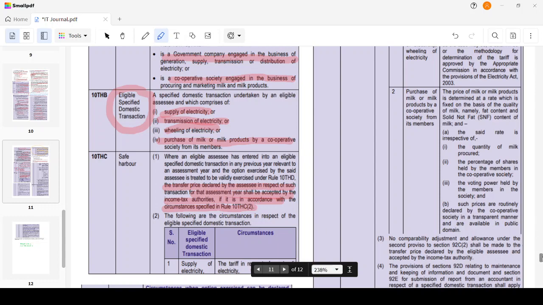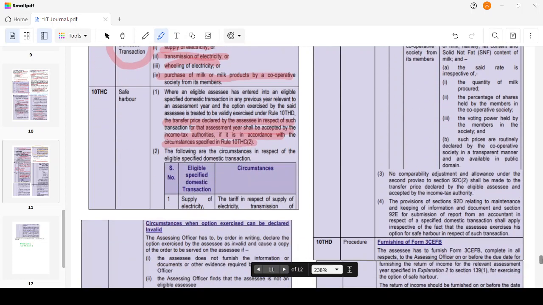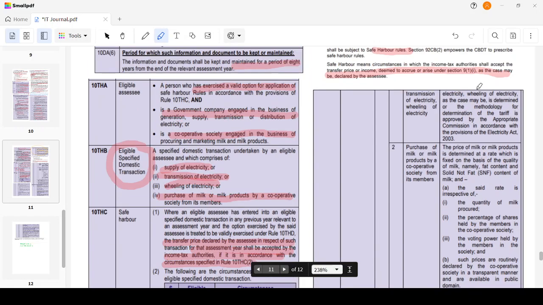Supply of electricity, transmission of electricity or wheeling of electricity: the tariff in respect of supply, transmission, or wheeling of electricity, as the case may be, is determined in accordance with the methodology for determination of tariff approved by the appropriate commission in accordance with the provisions of the Electricity Act. If the method of determination is approved by the appropriate commission in accordance with the Electricity Act, then such price will be accepted by the income tax authority.